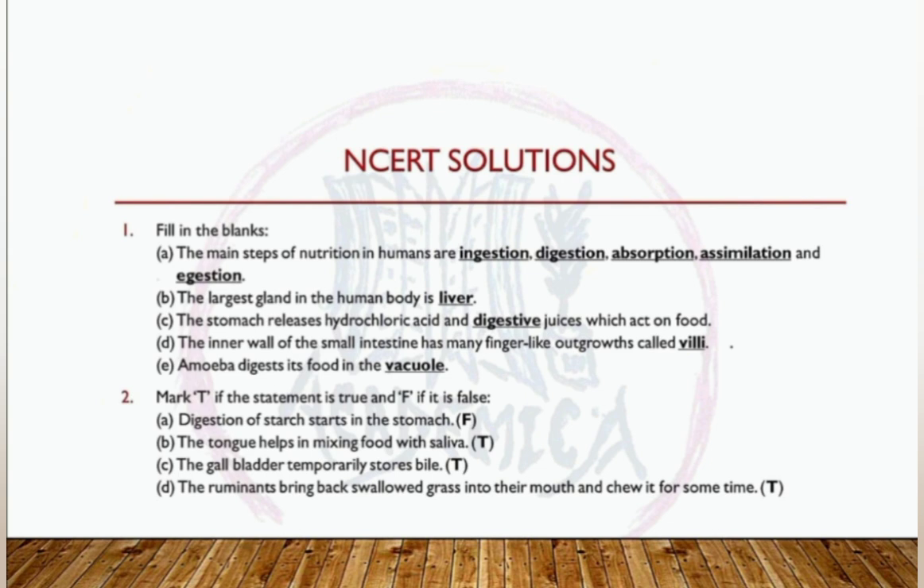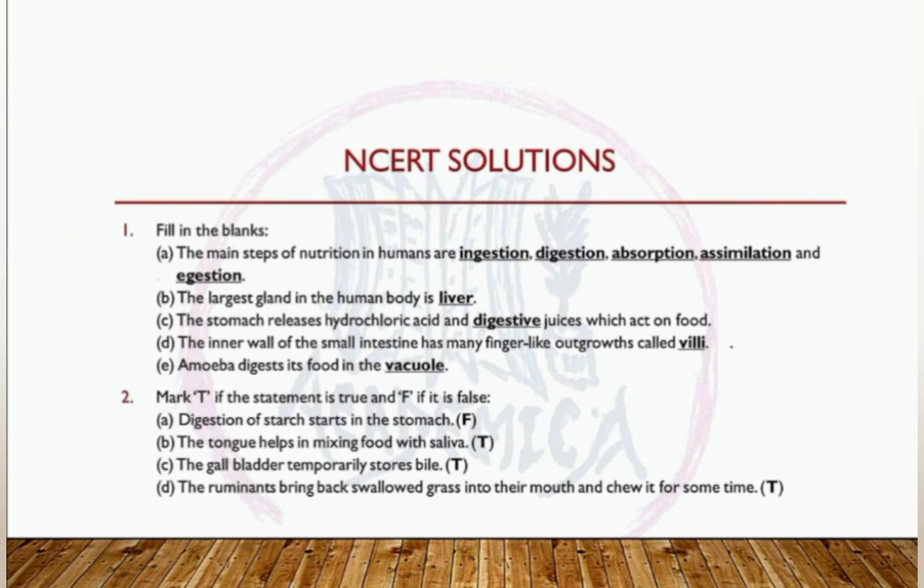What is the largest gland in our body? It is the liver. The stomach releases what? Hydrochloric acid and digestive juices, which act on food to digest it well. The inner wall of the small intestine has what? Villi. It is a finger-like outgrowth which absorbs all the required elements, like vitamins, minerals and all. Okay. Next, amoeba digests food in the vacuole.